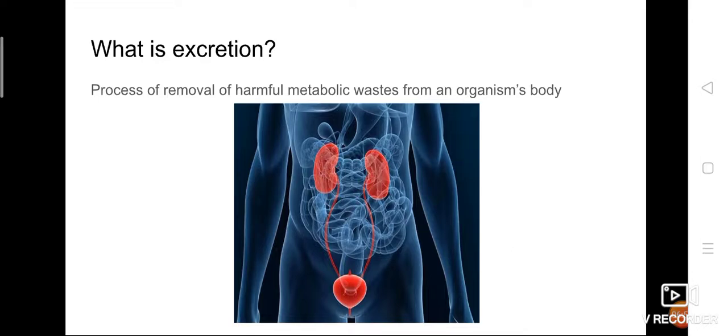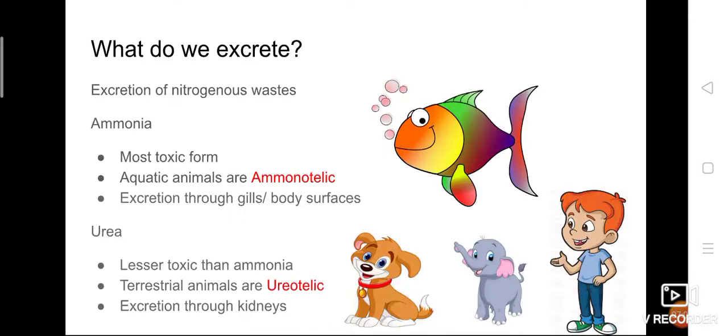What is their function? They will remove the harmful metabolic products from the body. So here, if you look at this picture, you can see the excretory system and the organs involved in this excretion. So now, what do we excrete? We know what excretion is and what the organs are. There are some organs involved in excretion.